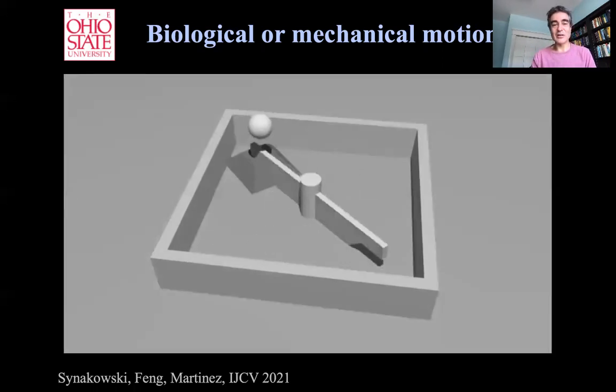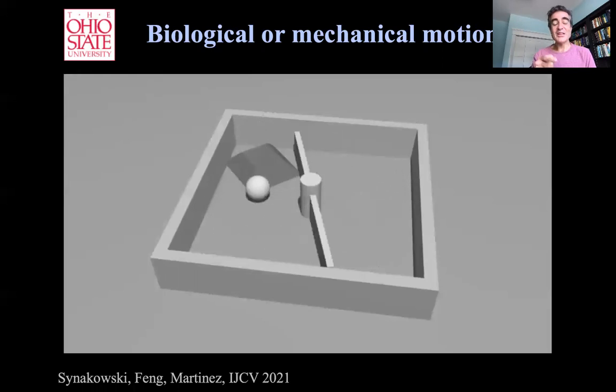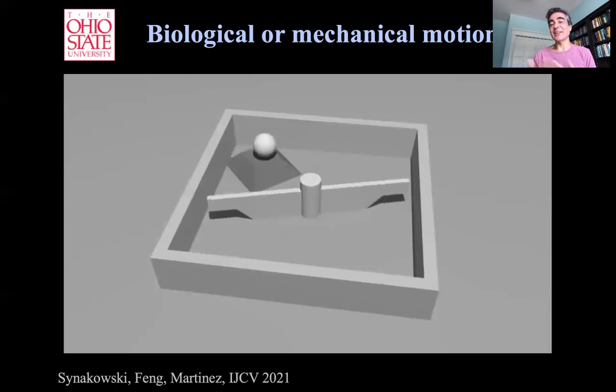And now let me show you this other example. Here, as you can see, now all of a sudden, there is an agent who is actually acting intentionally.